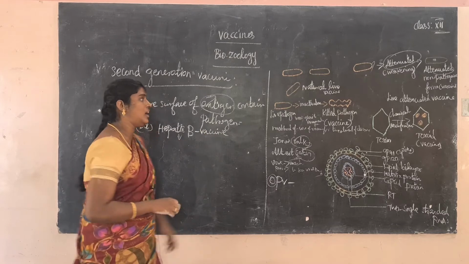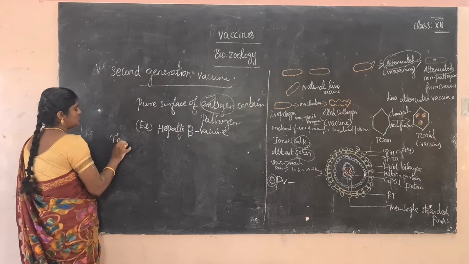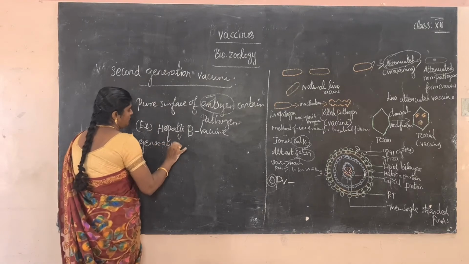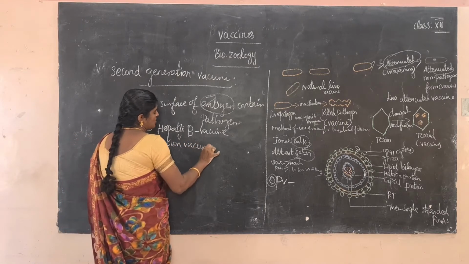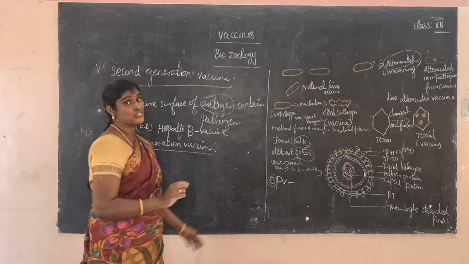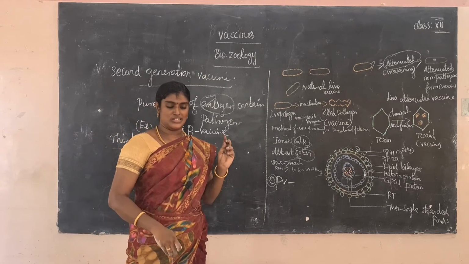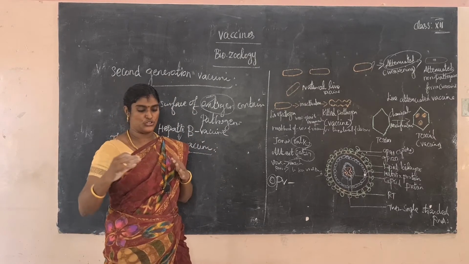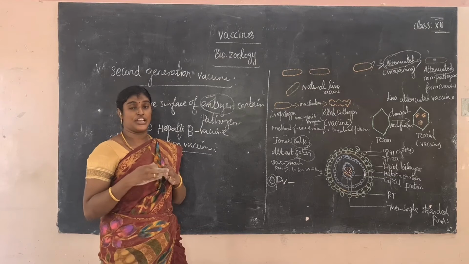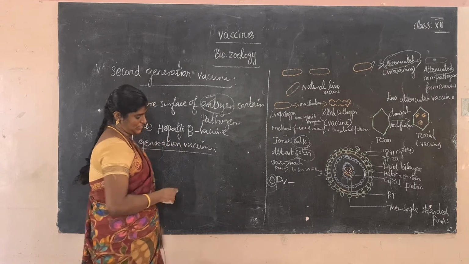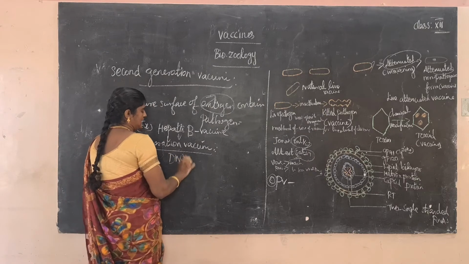So next one, third generation vaccine. So what is the meaning of the third generation vaccine? Third generation is the purest, highest technique, we can say. Highest technique means some high potency vaccine developed in this generation. Third generation is especially genetically modified vaccine, DNA vaccine, or recombinant vaccine.